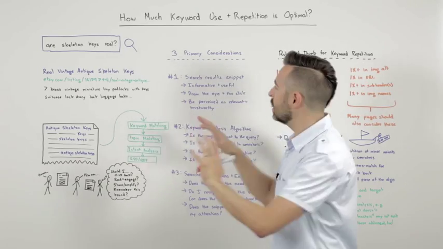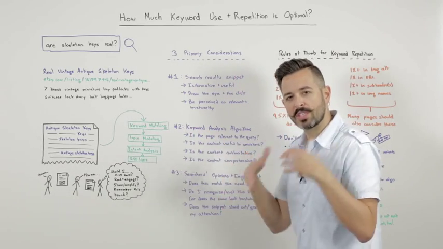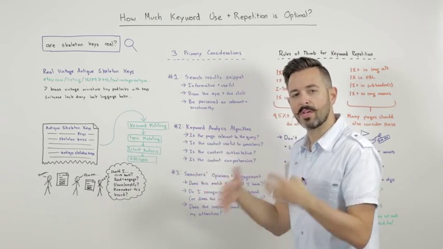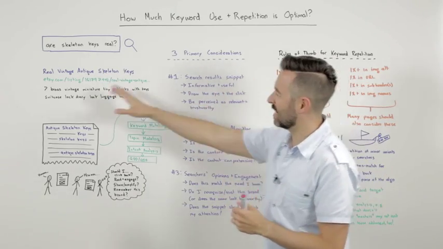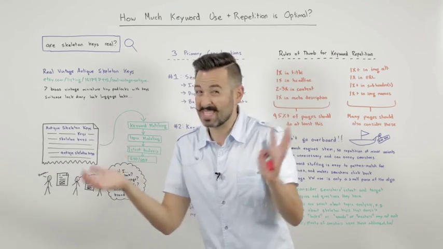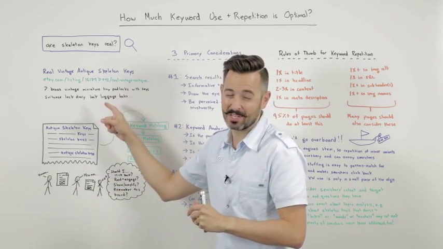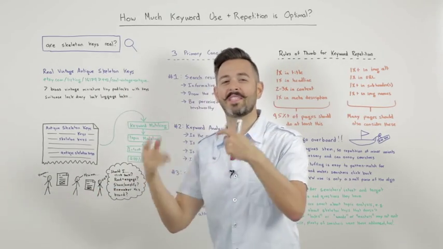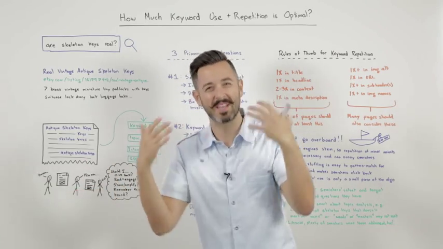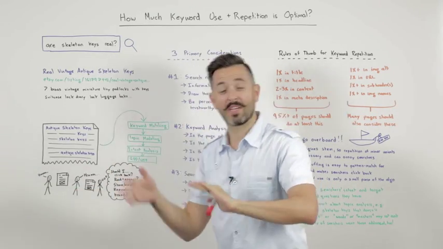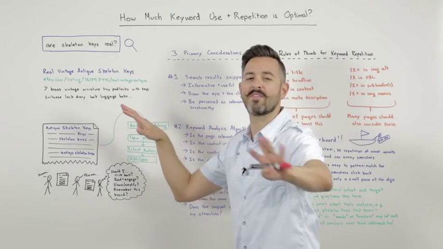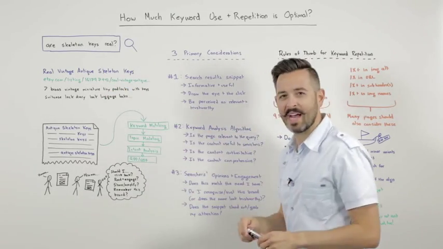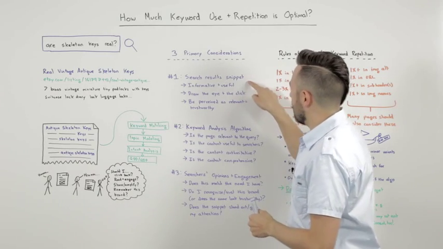So really there's three primary considerations that we do still need to worry about as SEOs. The first one is the search results snippet itself. I've taken Etsy's snippet here, which is not fantastic. And then when you get to the page, that product is actually gone, and Etsy's suggesting some other ones which aren't skeleton keys. Kind of frustrating because they do have skeleton keys if you search on the site. But in any case, I'm sure Stephanie and the SEO team over at Etsy will take care of that ASAP.